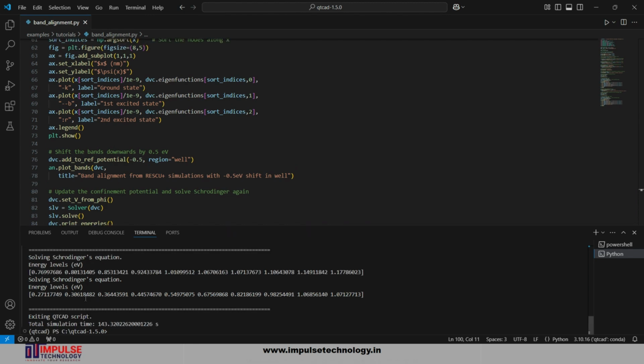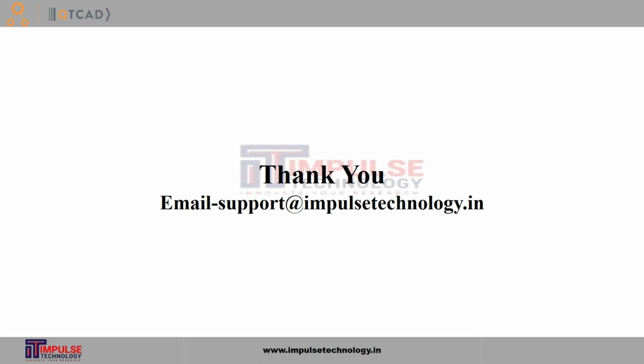In this simulation and tutorial, we demonstrate the powerful combination of numerical techniques and quantum mechanics to model band heterostructure alignment using QtCAD. We simulate and visualize band alignment, compute quantum mechanical properties such as eigenenergy and envelope function, and gain insight into the behavior of electrons in nanoscale devices. These techniques are invaluable for researchers and engineers designing semiconductor devices and exploring quantum effects at the nanoscale.